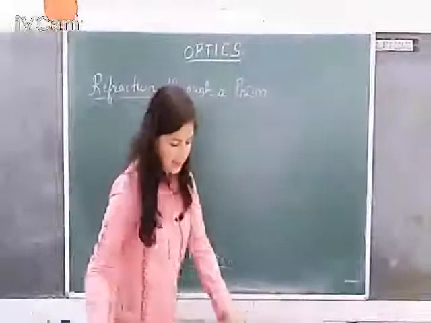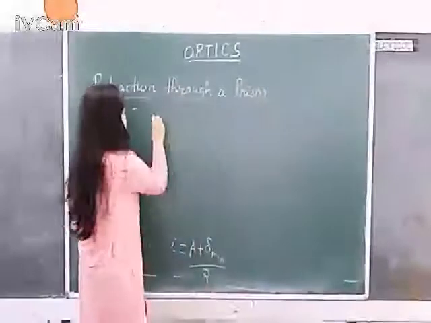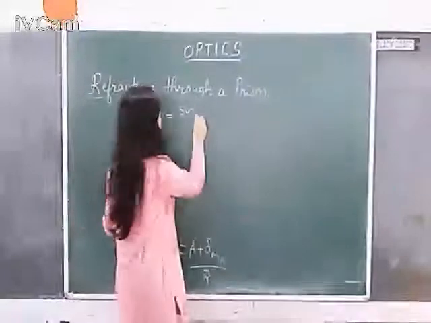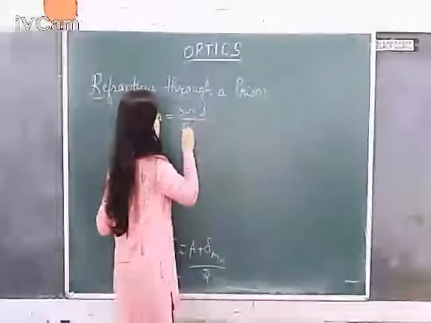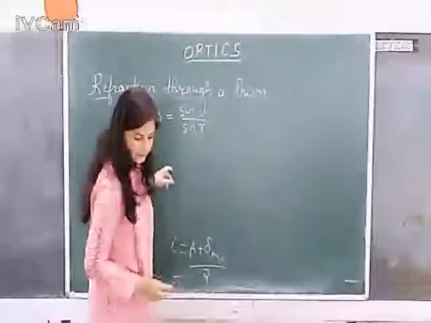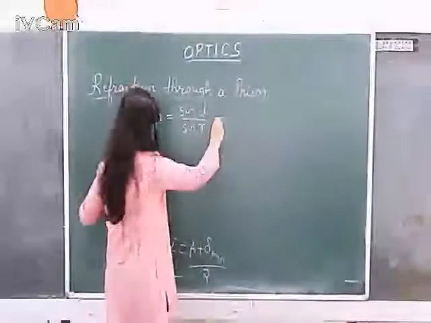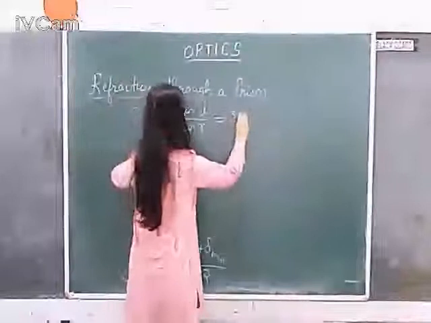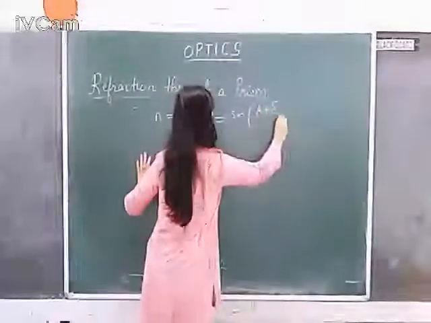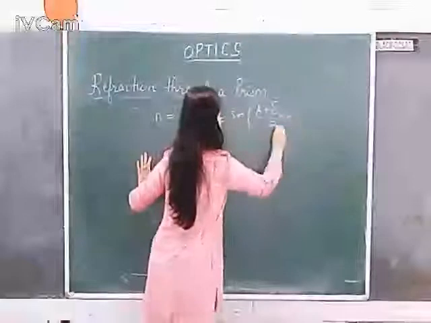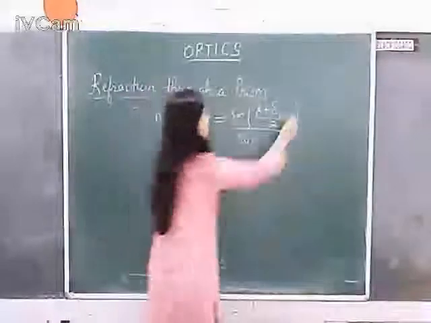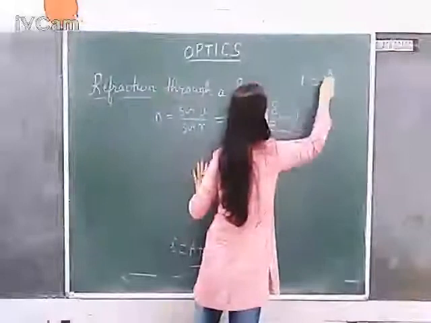Snell's law states that n is equal to sine I by sine R. Okay, now from here I is equal to A plus delta min upon 2, so sine of (A plus delta min) upon 2, divided by sine R, which was deduced to be equal to A by 2.